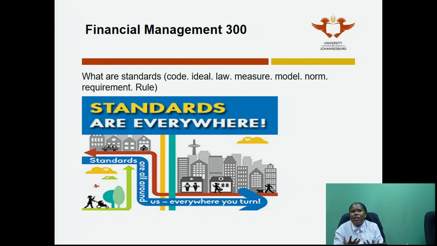So standards are really something that we encounter in our daily lives. And when you approach this topic, I want you to keep going back to what a standard is in your normal life, because that ties exactly to what it is in terms of the technicalities of this topic. What do I refer to when I say standard? Is it the norm, the ideal, the measure, the model? All those words can be used to describe what a standard is, but do not make it too technical for yourself. Always refer back to, I use standards every day. Standards are everywhere you turn.